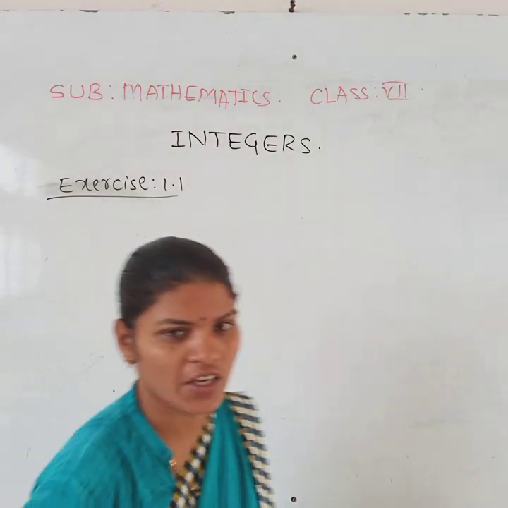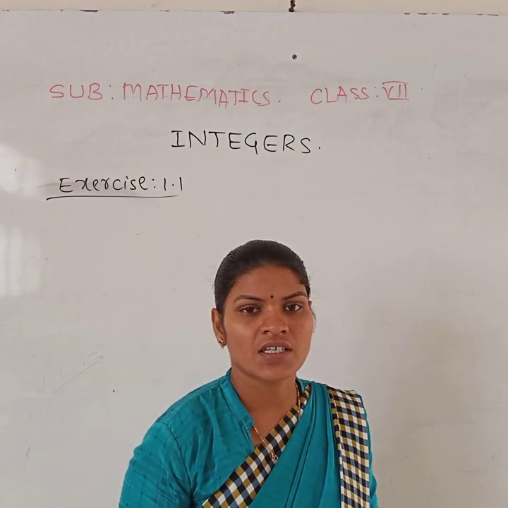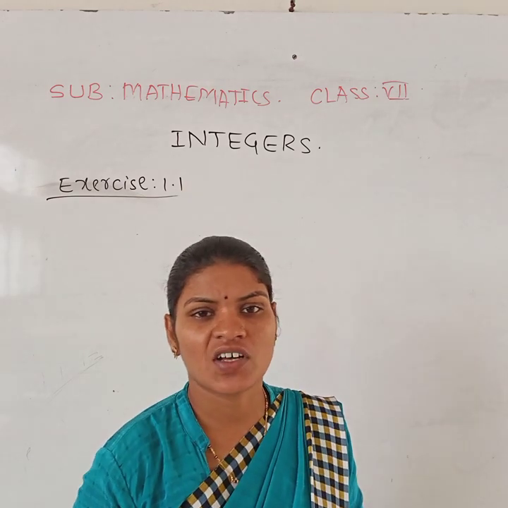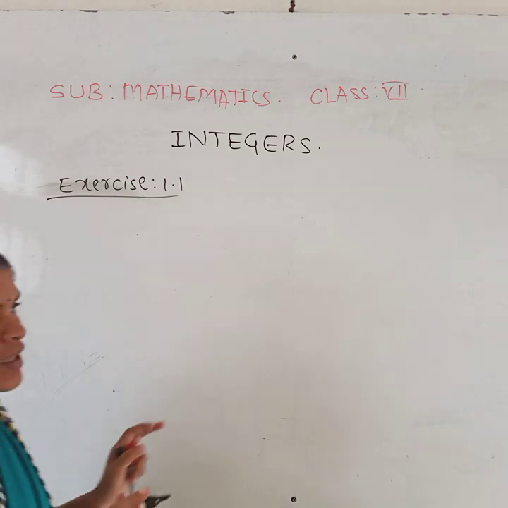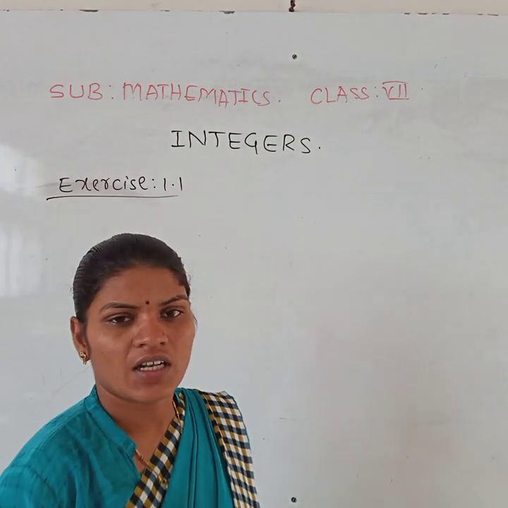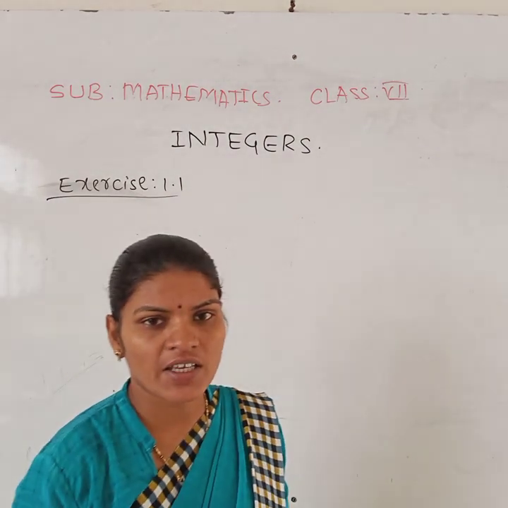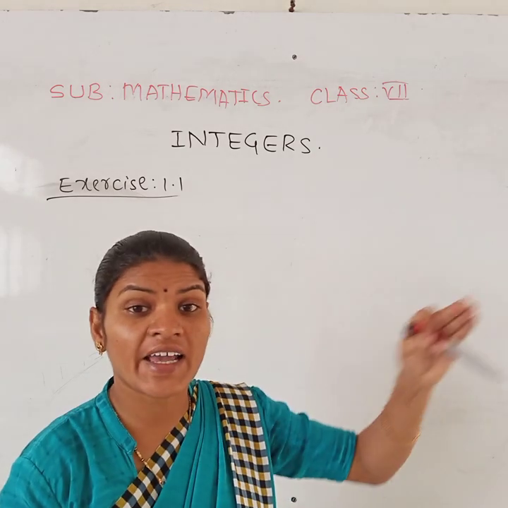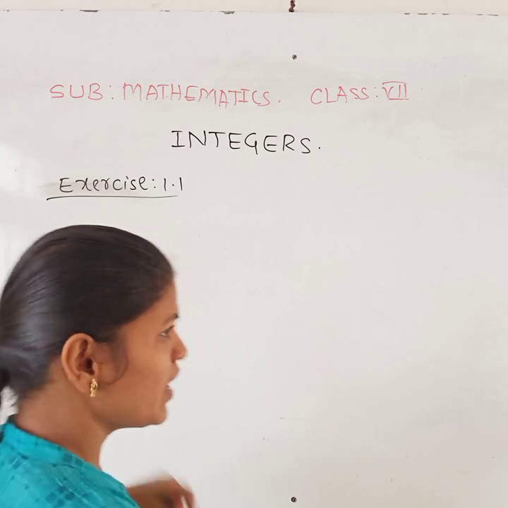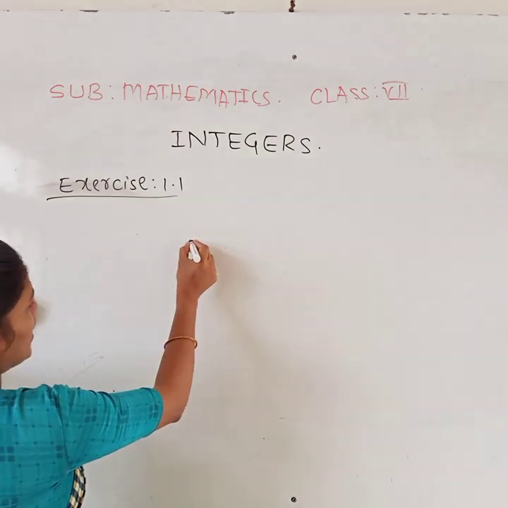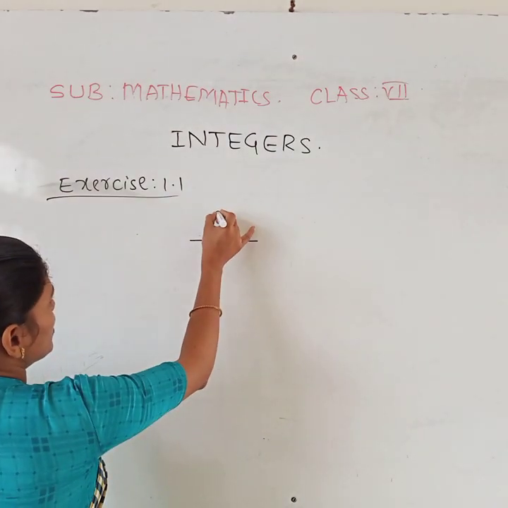There is one monkey sitting on the bank of a well. That well has some steps. Totally, in that well, so many steps are there, but the water level is at the 9th step, and on the topmost step your monkey is sitting.